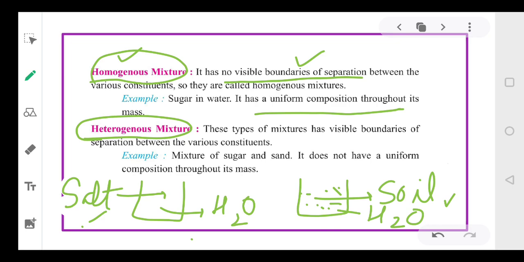But in case of soil, after some time you will observe the soil will settle at the bottom, isn't it? And water will be on the top. So there are two different parts of the mixture we can see very easily, right everyone? So it does not have a uniform composition. Your heterogeneous mixture does not have a uniform composition, but your homogeneous mixture has uniform composition.